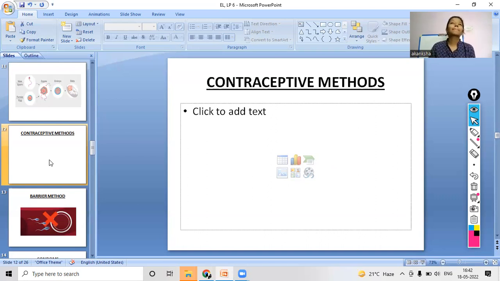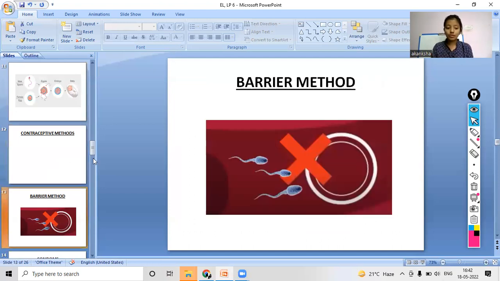Okay. Yes. Very good. You must have heard some of these. So yes, the contraceptive methods are both. Some methods are temporary and some methods are permanent. So first, we will look at some methods that are temporary, right? So first, we will move on ahead. The barrier method is there.